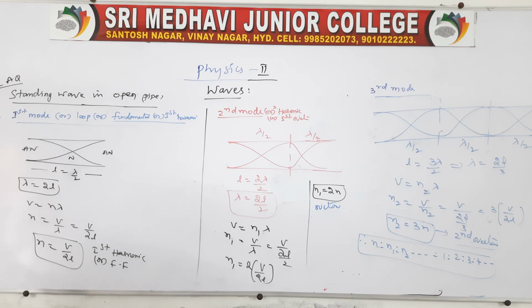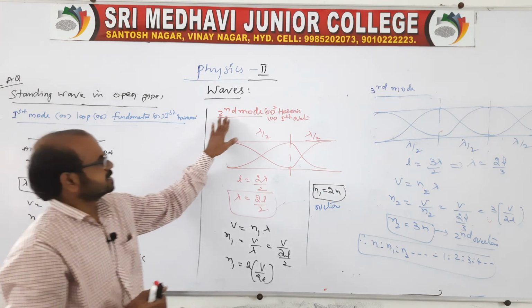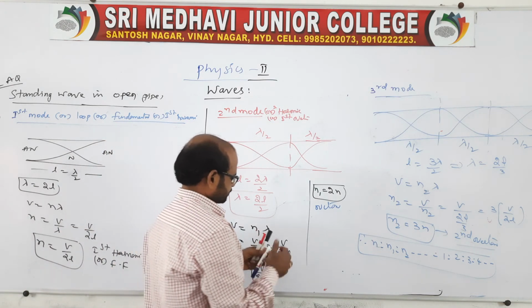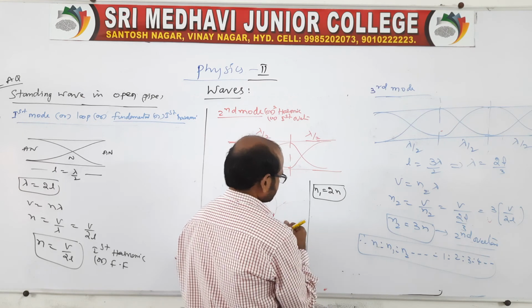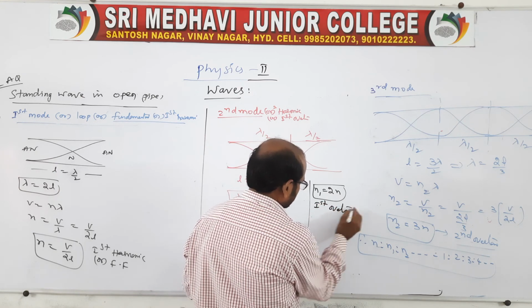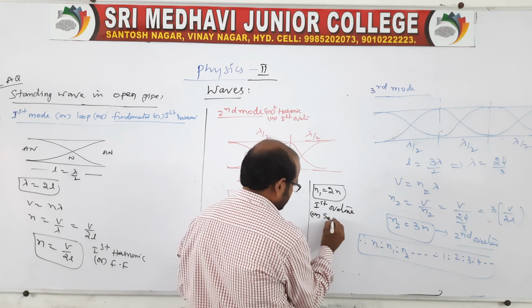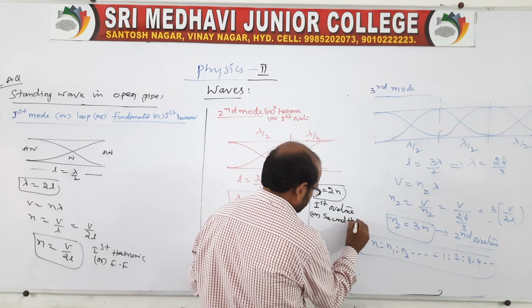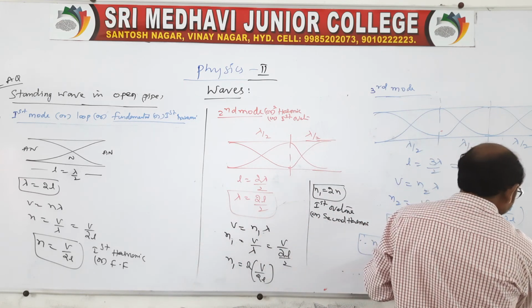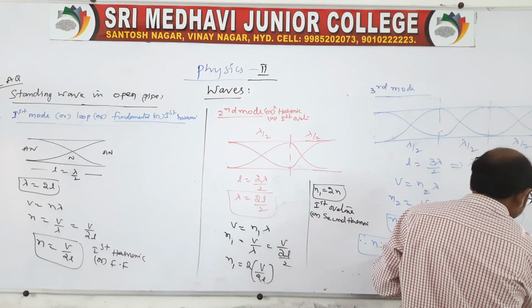So for the open pipe, the fundamental or first harmonic, second mode or second harmonic or first overtone, and this is the second overtone or third harmonic.